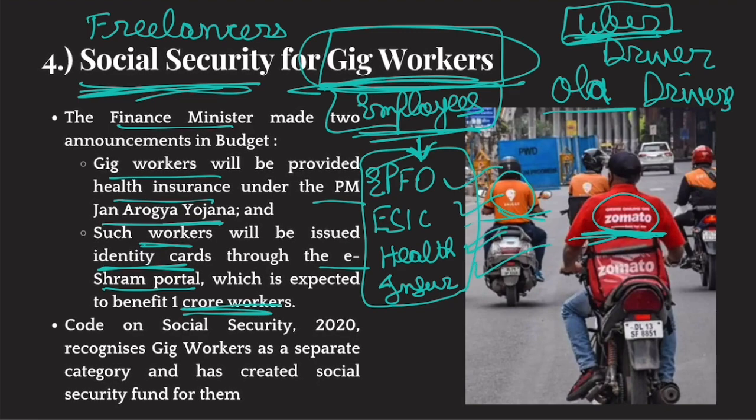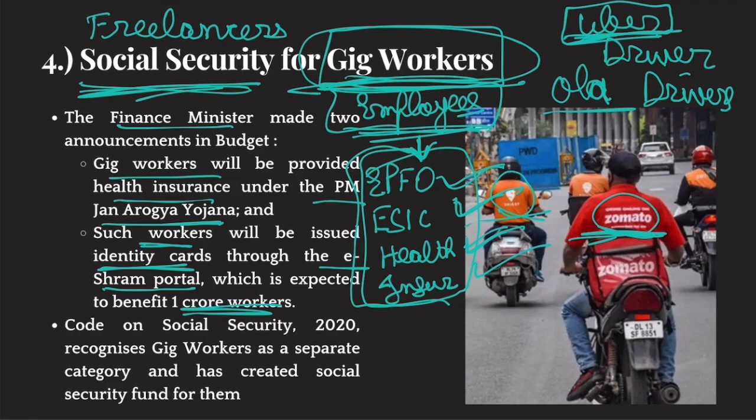The reason why companies pay these social security benefits is because it is given in law. Our legal system makes it mandatory for these companies to provide these social security benefits. But since gig workers are not traditional employees, they don't receive traditional salaries. Hence, these people are excluded from these legal protections, these laws.